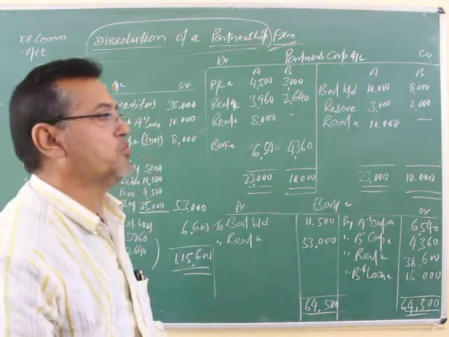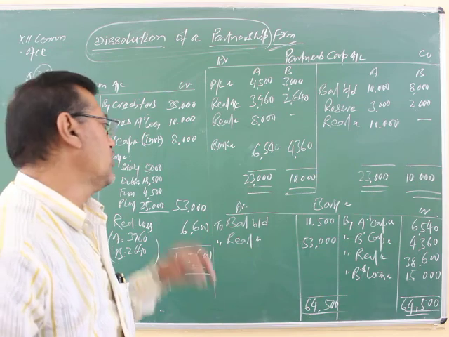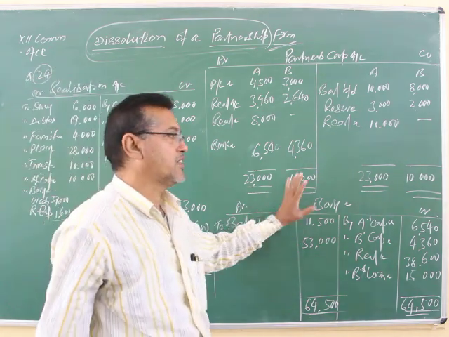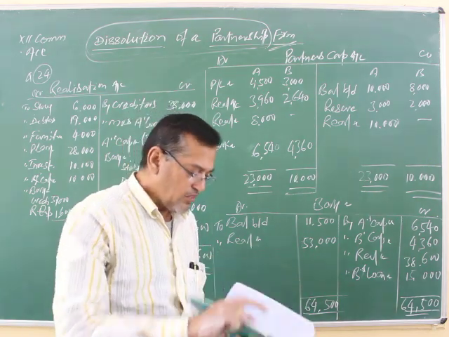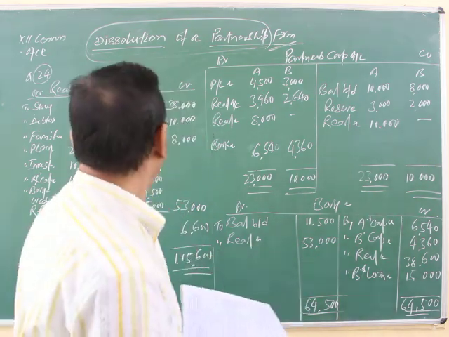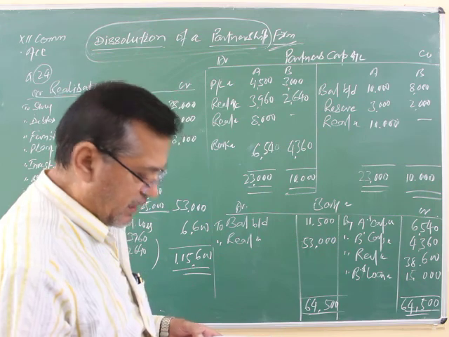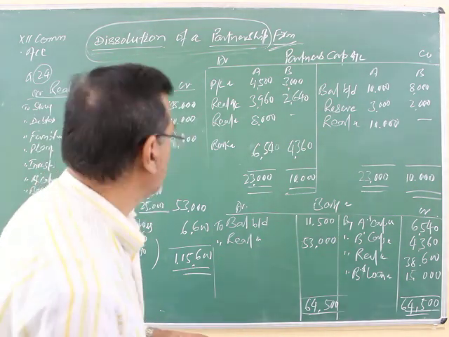That's why there is no need to prepare the balance sheet. Here you have to prepare the bank account at the end, after making all the payments. Clear?